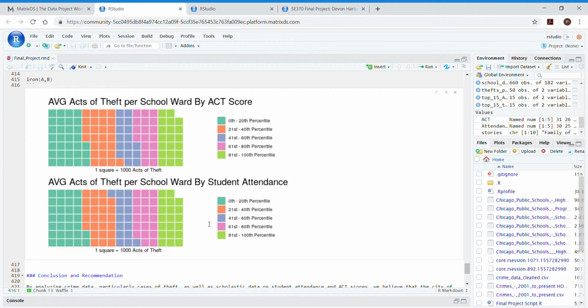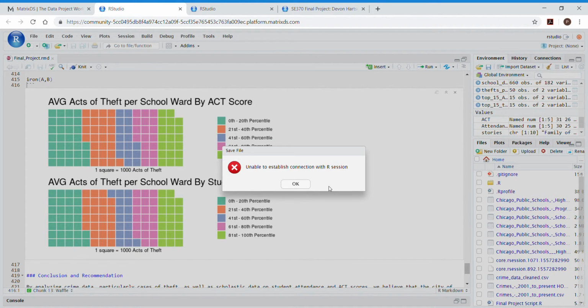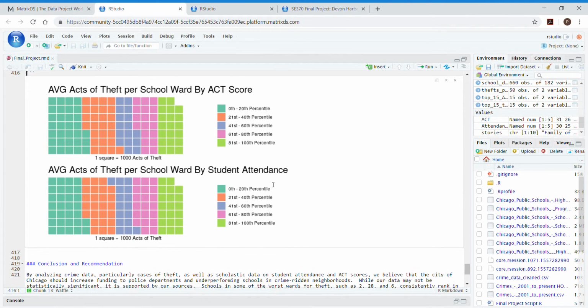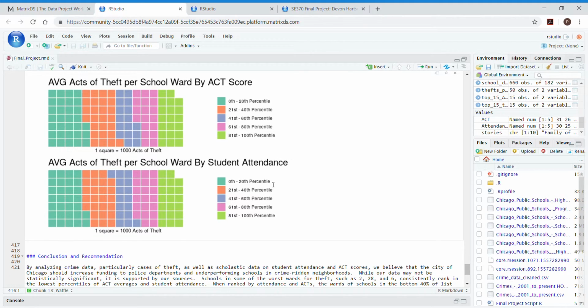You can see here that the bottom 40% of both graphs, the bottom 40% of all wards, percentile, committed on average more than 50% of the crime, which does indicate a connection between ACT scores, student attendance, and crime rates.